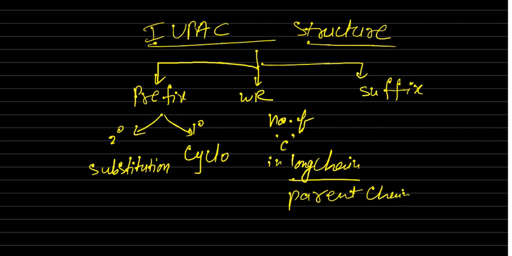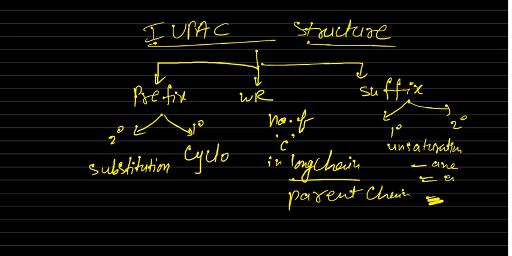Suffix again two types, primary and secondary. The primary is telling about unsaturation. That means a single bond is there, or a double bond, or a triple bond. If single bond is there, ane. Double bond is there, ene. Triple bond is there, yne. Then secondary suffix is telling about functional groups. Okay, this is the main structure.